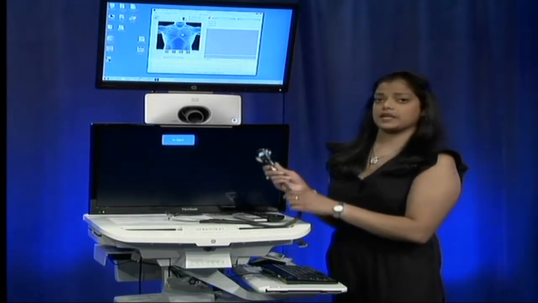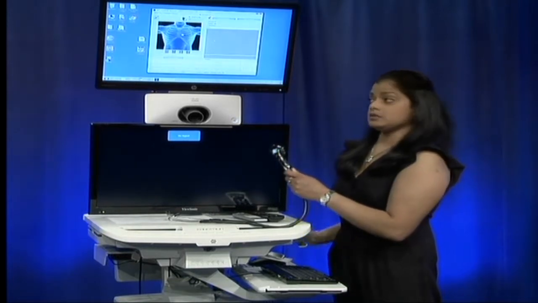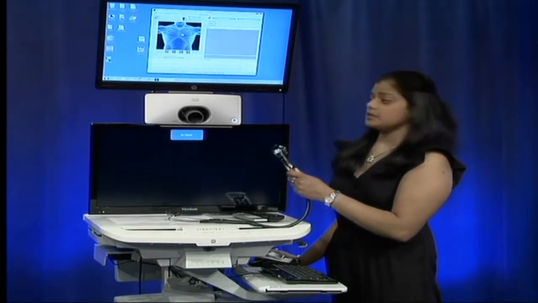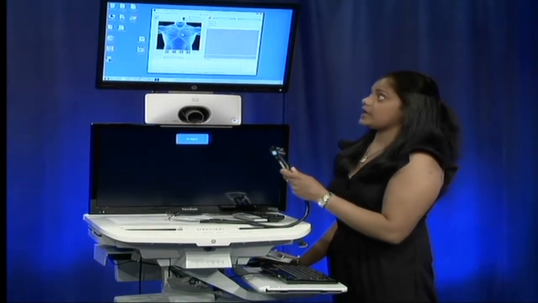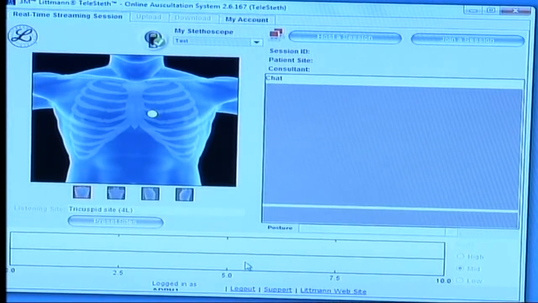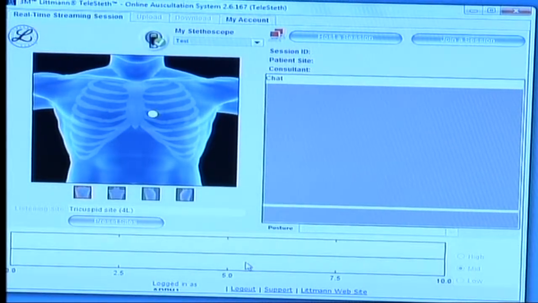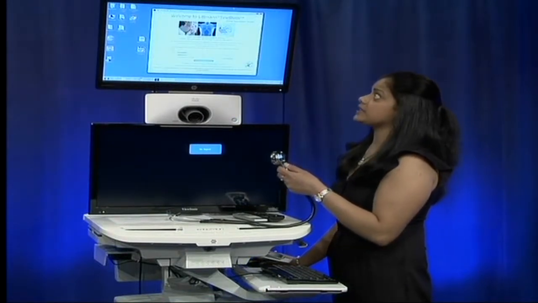The provider will then guide you on how to use the stethoscope for the patient appointment. Once you're done, click Log Out or End Session, click Log Out, and power down the stethoscope by pressing the power button. And exit the screen.